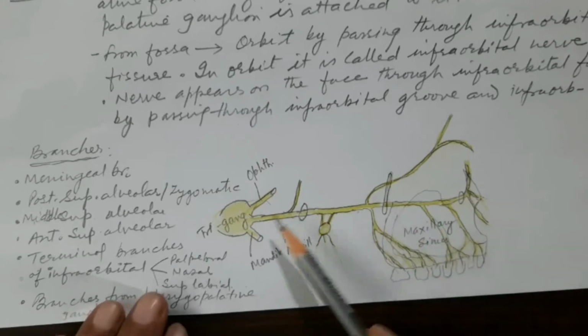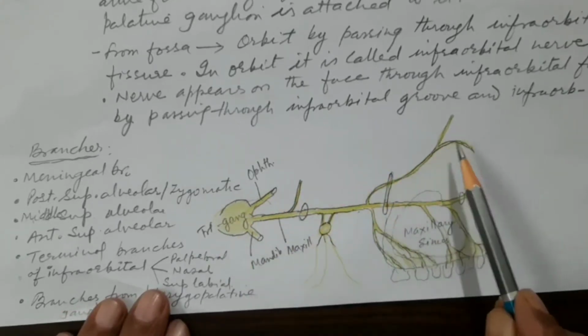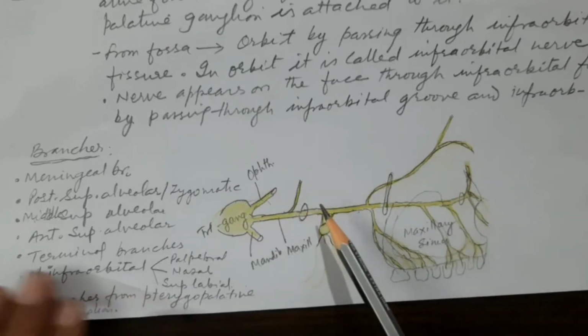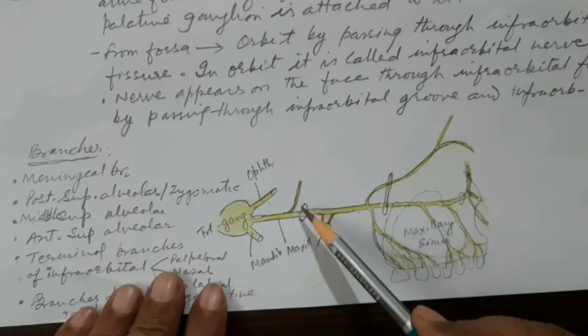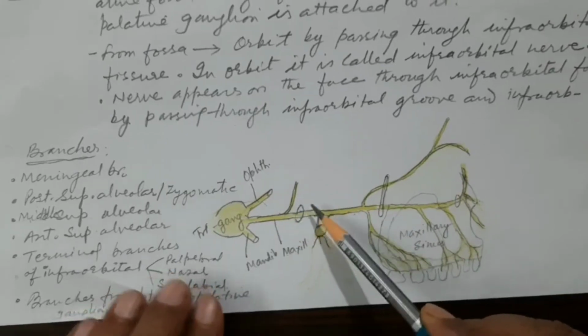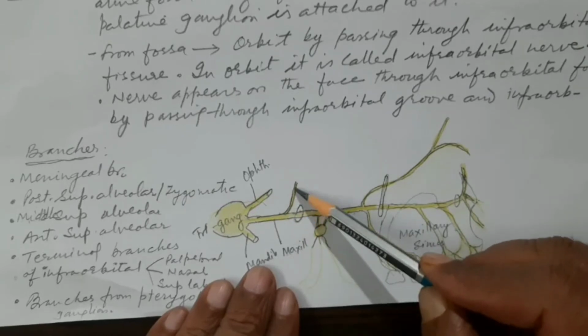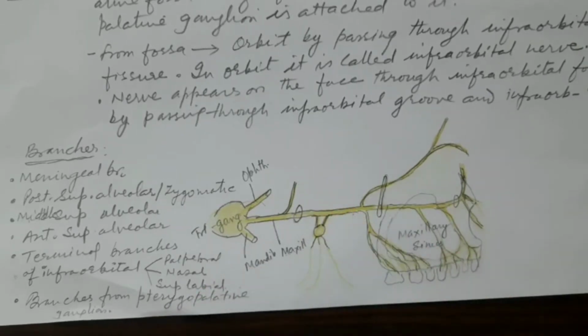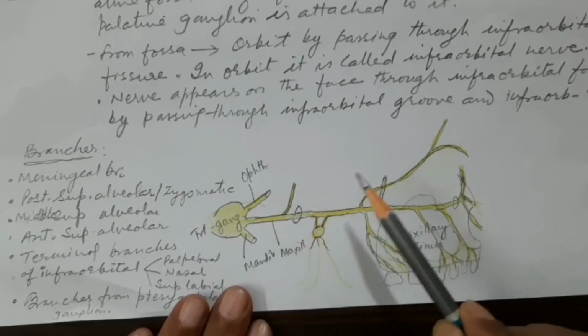Let us go to the branches of this maxillary nerve, and all these branches are sensory branches. Let's come to the first branch, which is given before it enters the foramen rotundum. This is the meningeal branch, which supplies the dura mater of the middle cranial fossa.